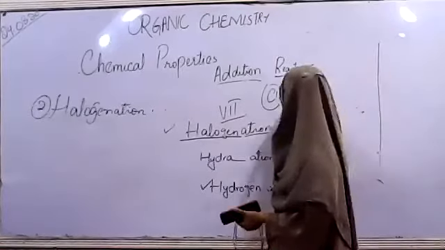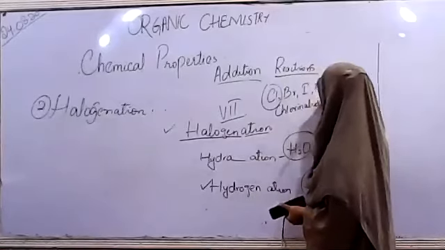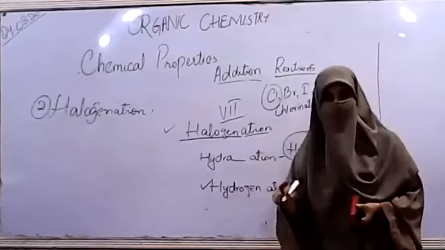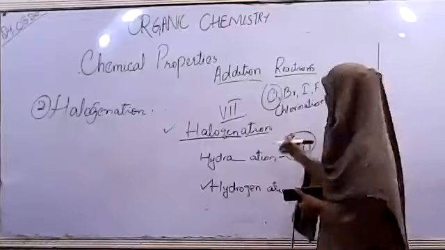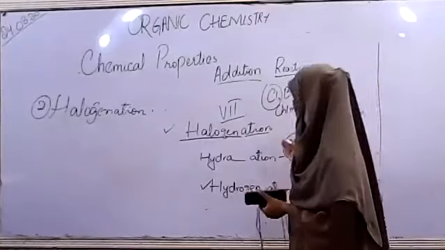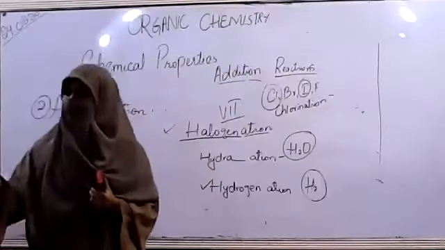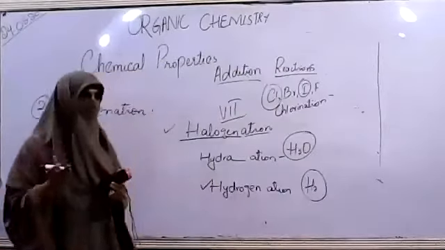we do not need to call it halogenation. We can call it chlorination. If we are going to add bromine, we can say bromination. If we are going to add iodine, we can say iodination. So simply, halogenation is basically the addition of halogen atoms into the alkenes by a mechanism.